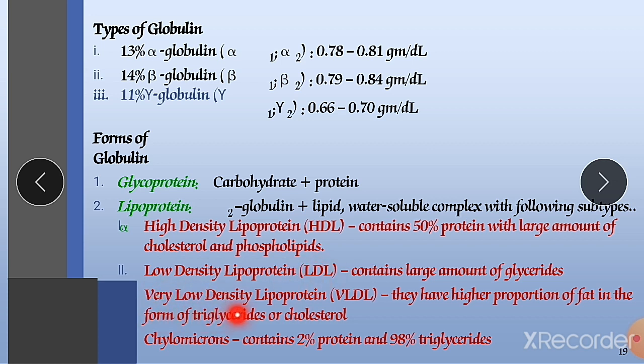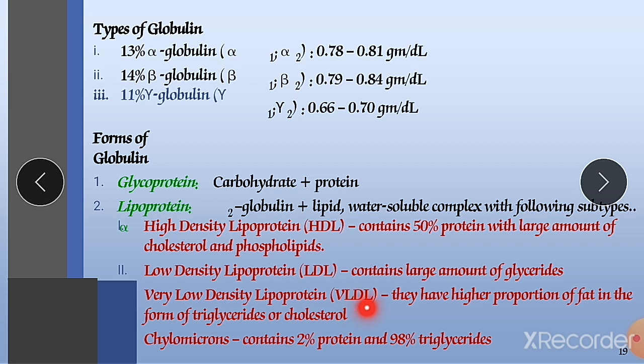Next is VLDL, also called very low density lipoprotein. They have a higher proportion of fat in the form of triglycerides and cholesterol. This VLDL can get converted into LDL, and it also worsens conditions. They are also not good, but compared to LDL they are somewhat better.